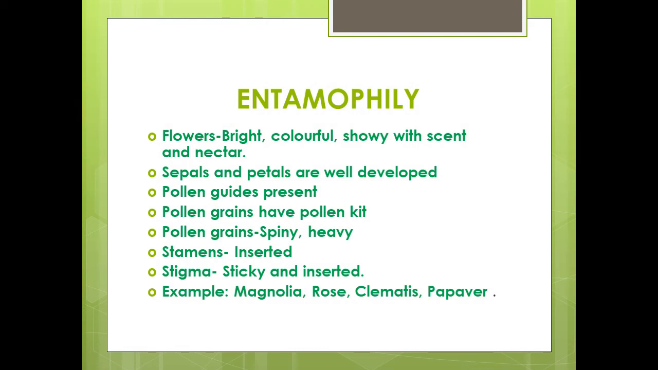Pollen grains are covered by a yellow sticky substance called pollen kit. Normally, stamens are inserted except when they take part in insect attraction. The stigma is sticky and inserted. Flowers and their petals are strong enough to bear the weight of the insects, and this is commonly seen in magnolia, that is champaka, rose, clematis, papaver, etc.